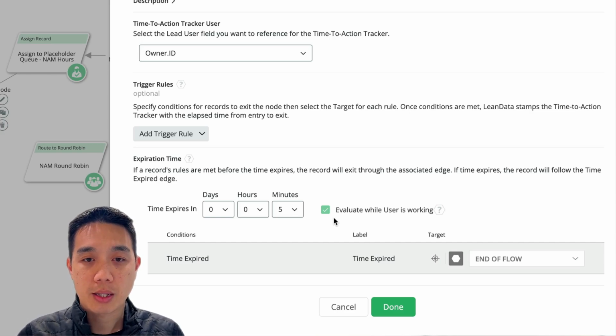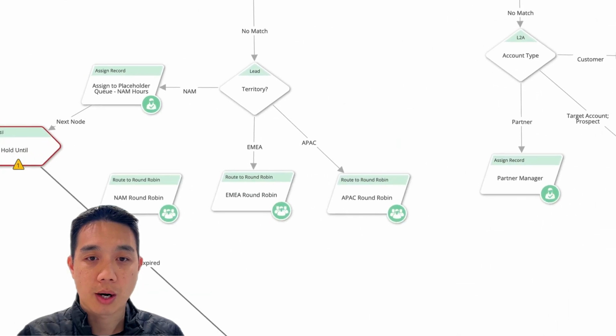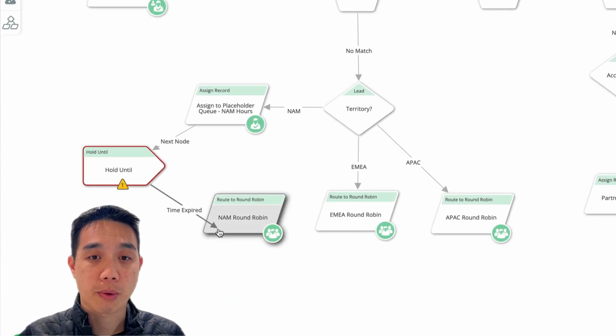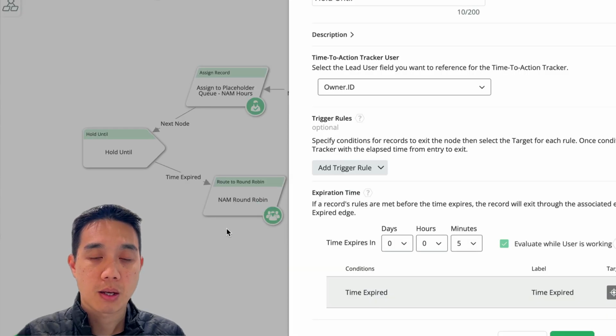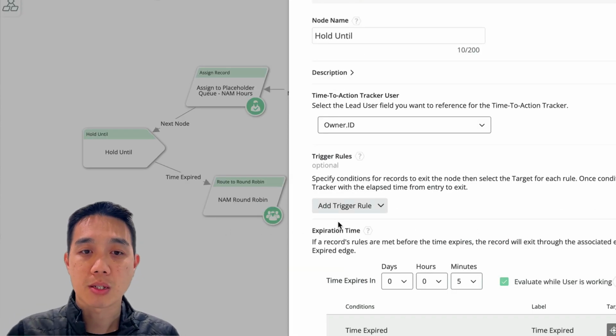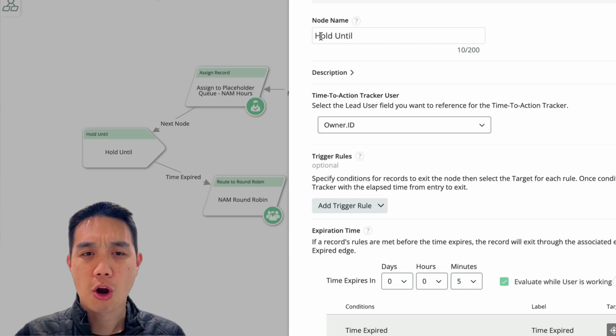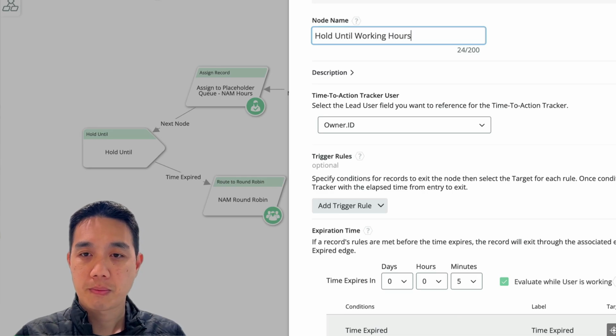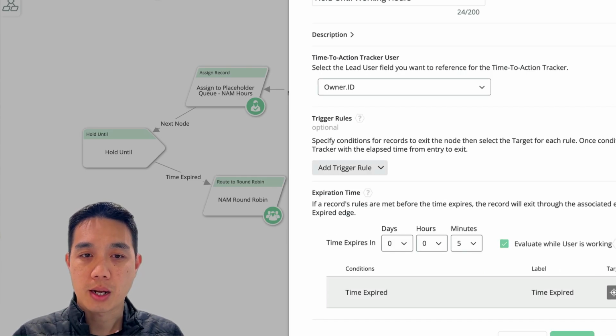Then we need to direct to the time expired edge. So we'll point that into our intended assignment node, which in our case is that original North America round robin pool. Now let's go ahead and rename this node. Let's just call it hold until working hours, and then we'll click done.